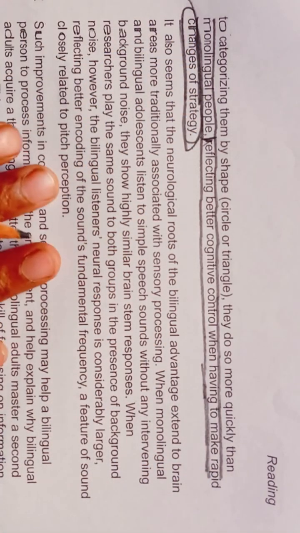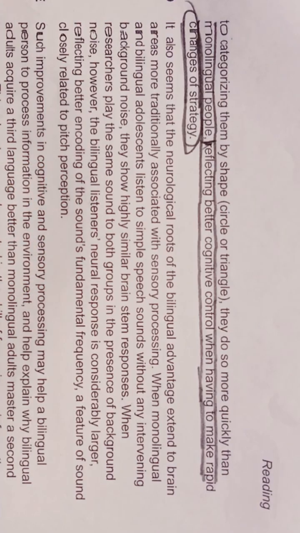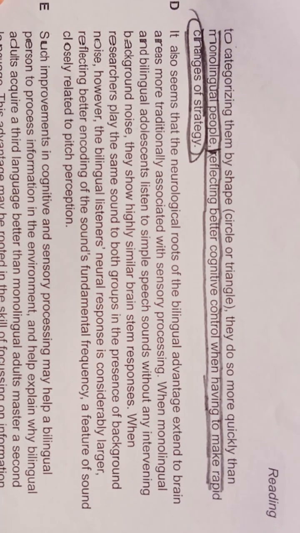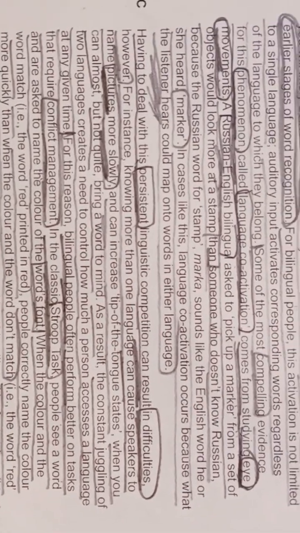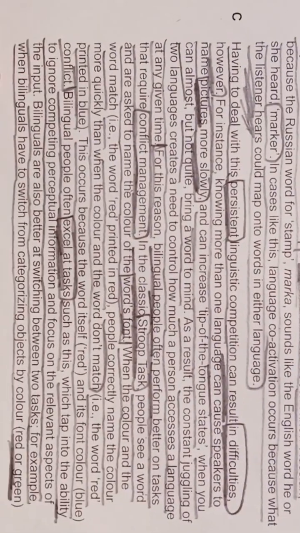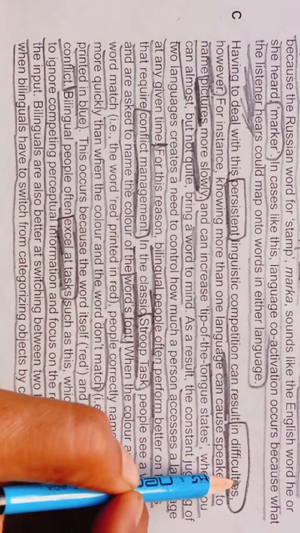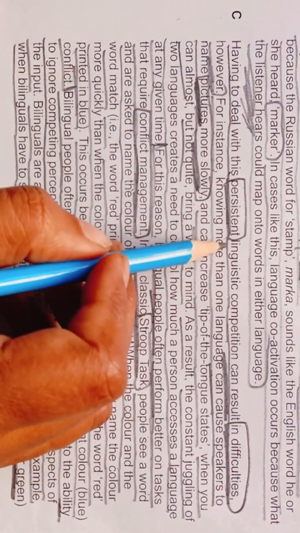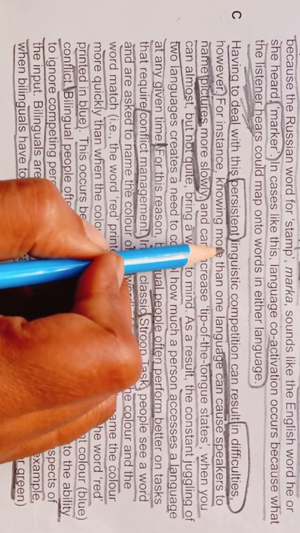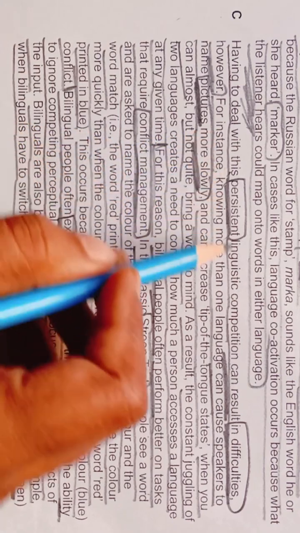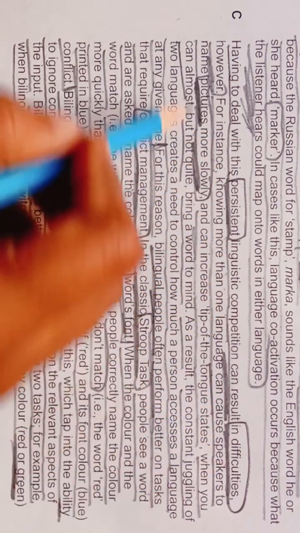So we are getting so many things from this paragraph. So let's see. Here they are talking about some difficulties in the starting. In the starting of this paragraph, they are talking about the difficulties of people having to deal with the persistent linguistic competition can result in difficulties.